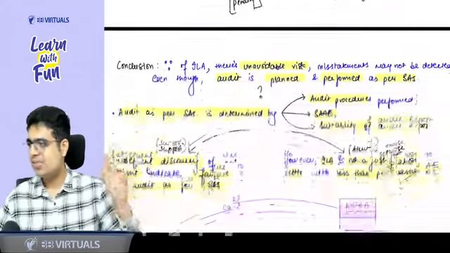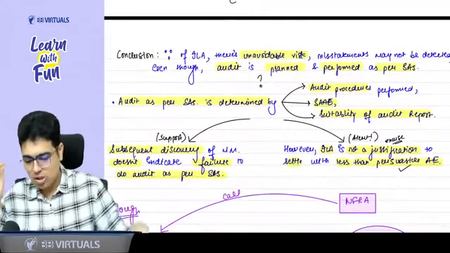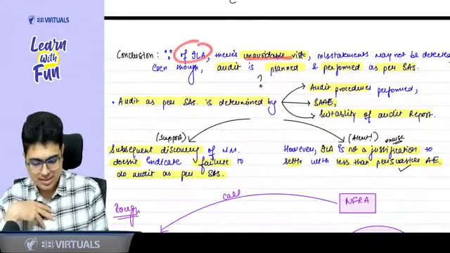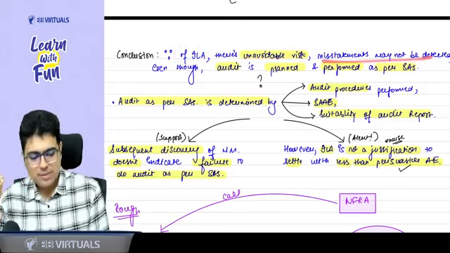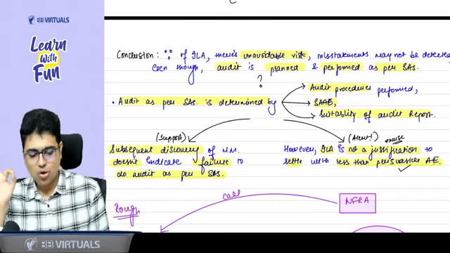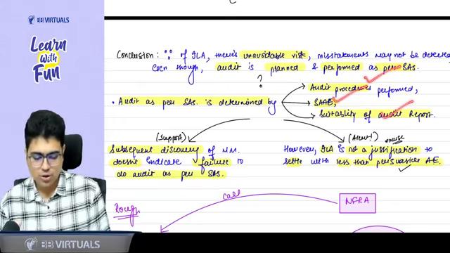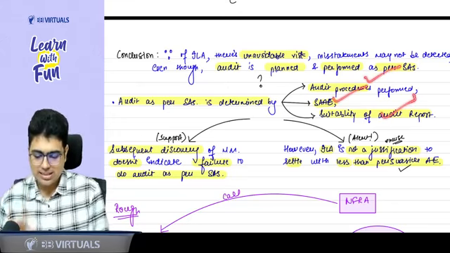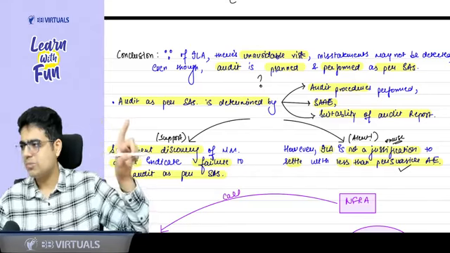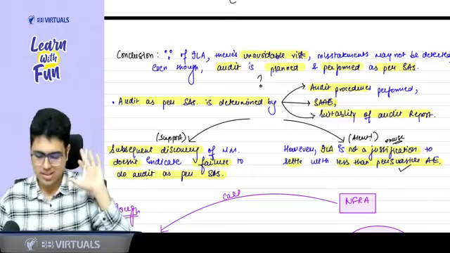And this is the concept we have written here. See, because of inherent limitation, there is a risk that misstatement cannot be detected even though audit is done as per SA. Now, sir, what do you mean by audit is done as per SA? Audit is done as per SA means audit procedures are done, evidence is collected and audit report is given. These three things are done as per SA. So you should do your audit as per SA and then everything is done.